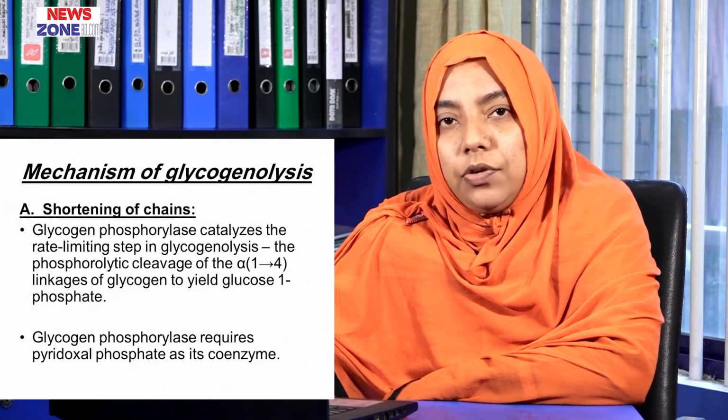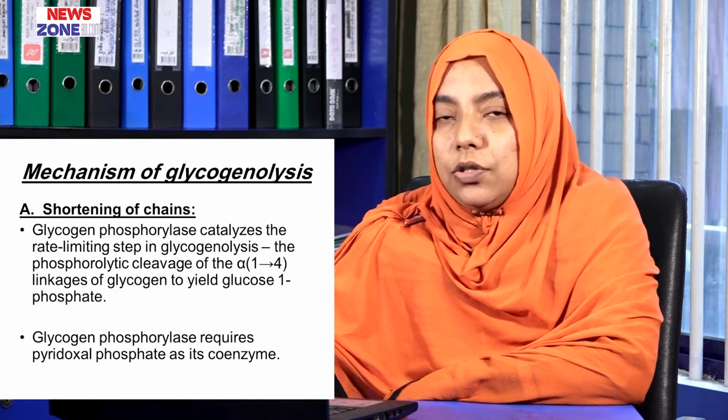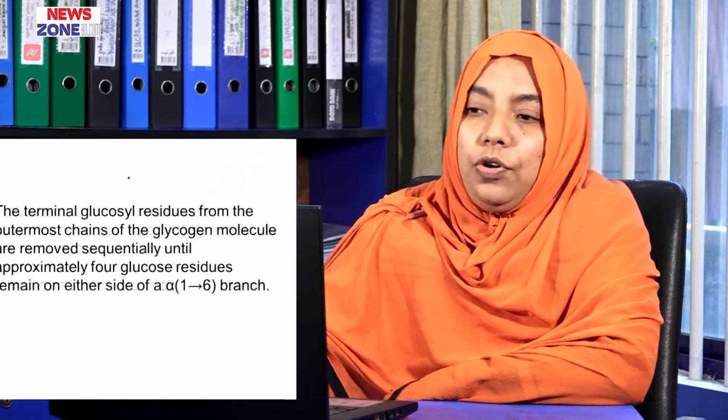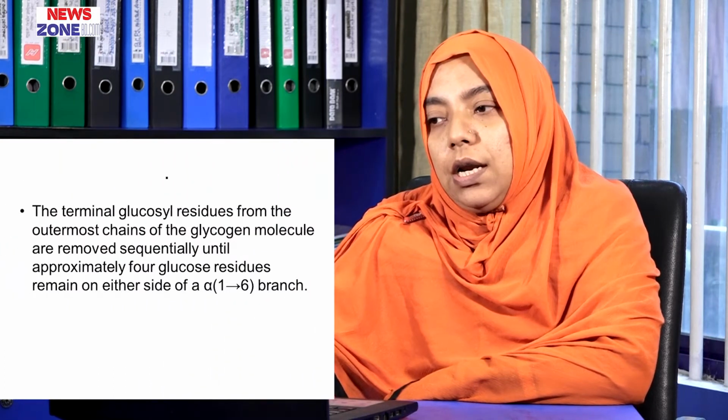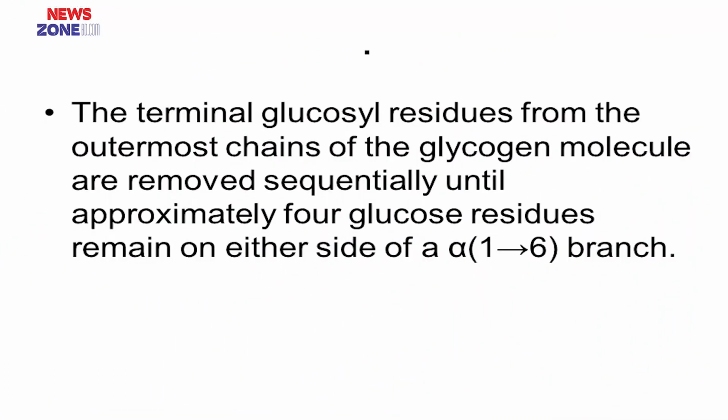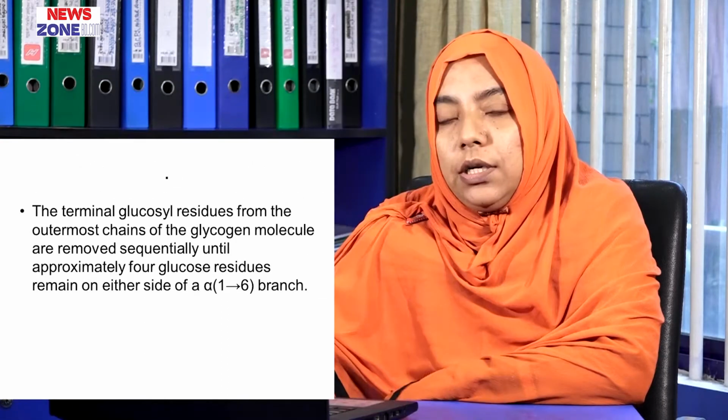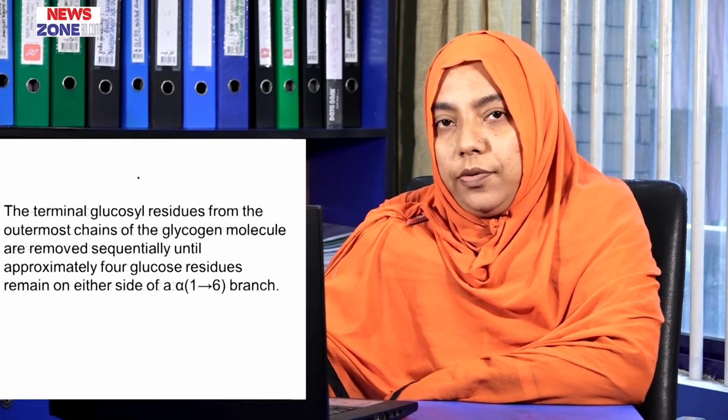Glycogen phosphorylase requires pyridoxal phosphate as its coenzyme. The terminal glycosyl residues from the outermost chains of the glycogen molecule are removed sequentially until at least 4 glycosyl residues are present on each side of the branch point, that is the alpha-1,6 linkage.